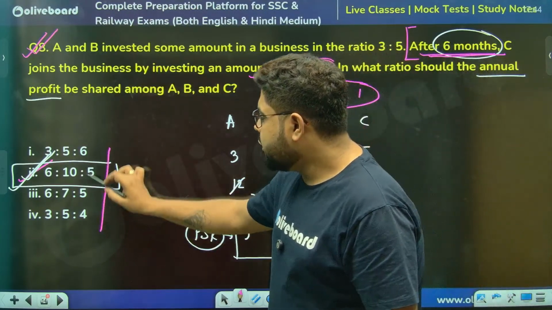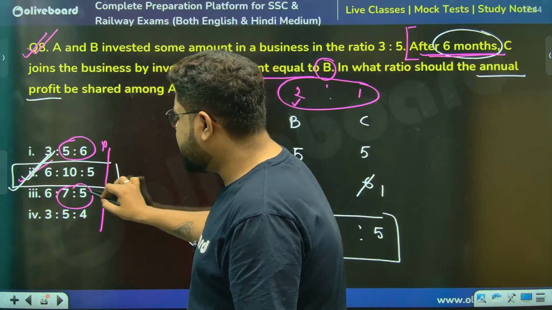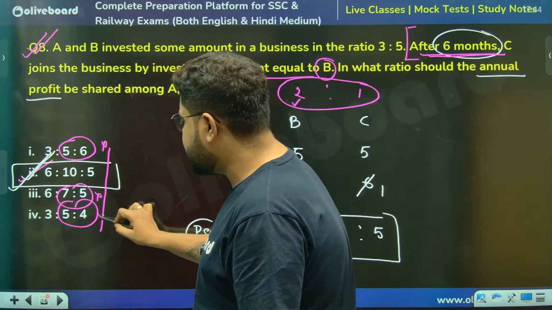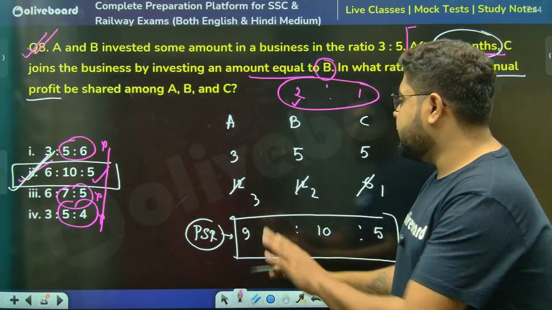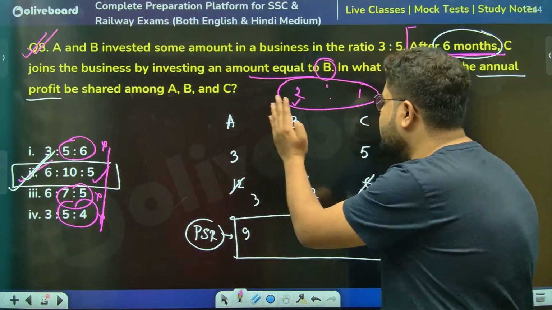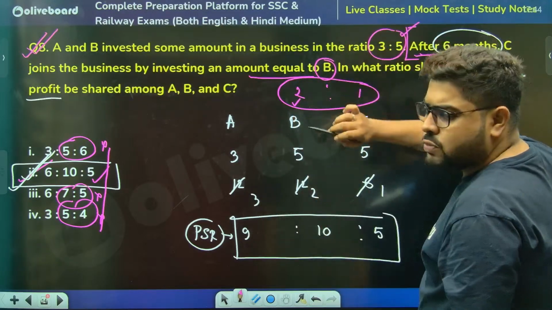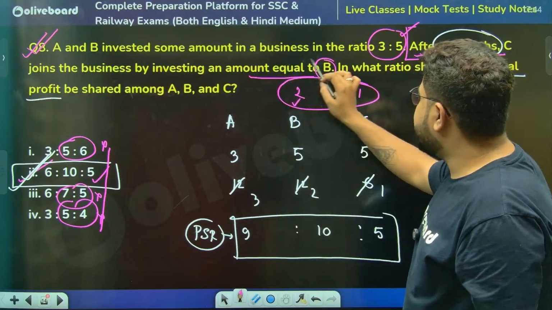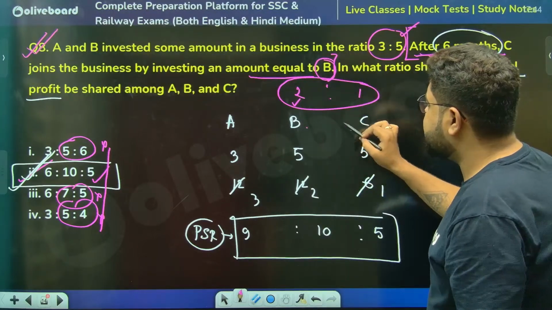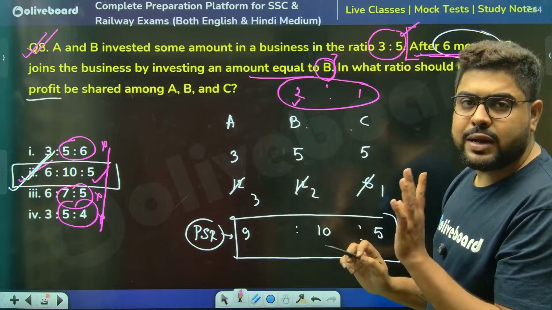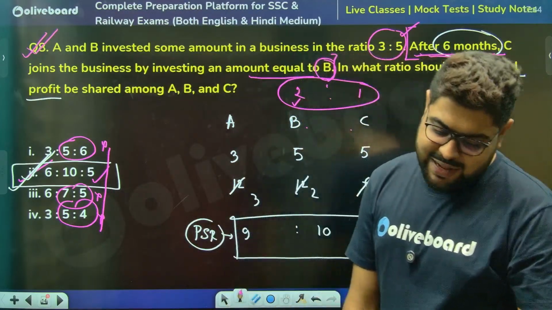Check the options. 5:6, 2:1, no sir. 7:5, 2:1, no sir. 5:4, not 2:1. So this is the only option: 10:5, 2:1. So I don't even need to consider anything else. Just by reading this one line, I can say B and C should be at 2:1. So just check the options, you will get your answer.